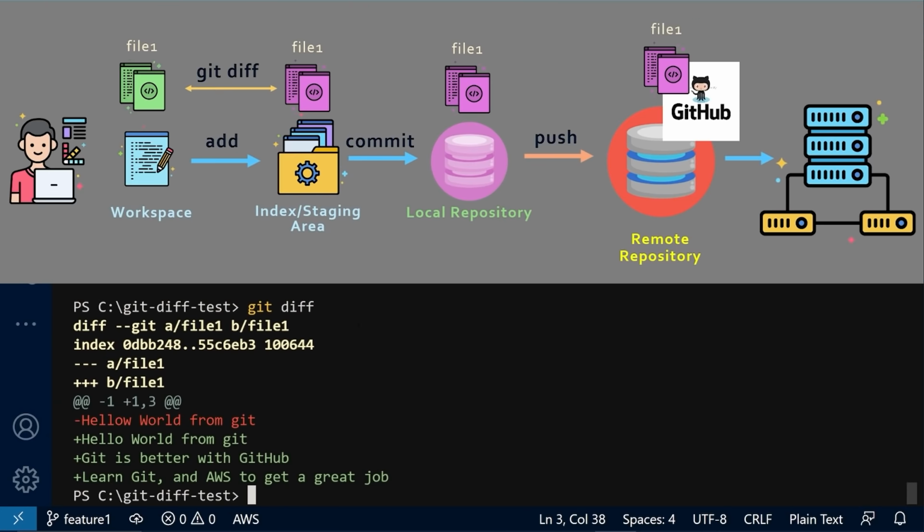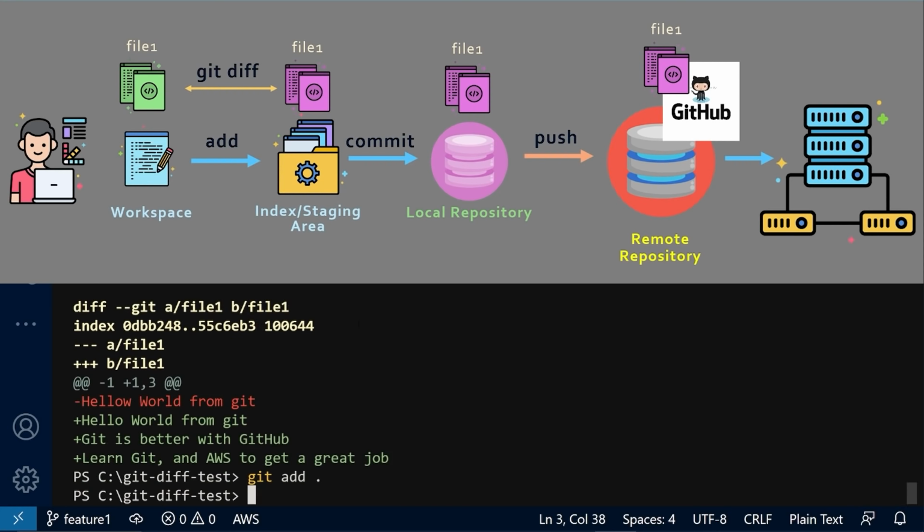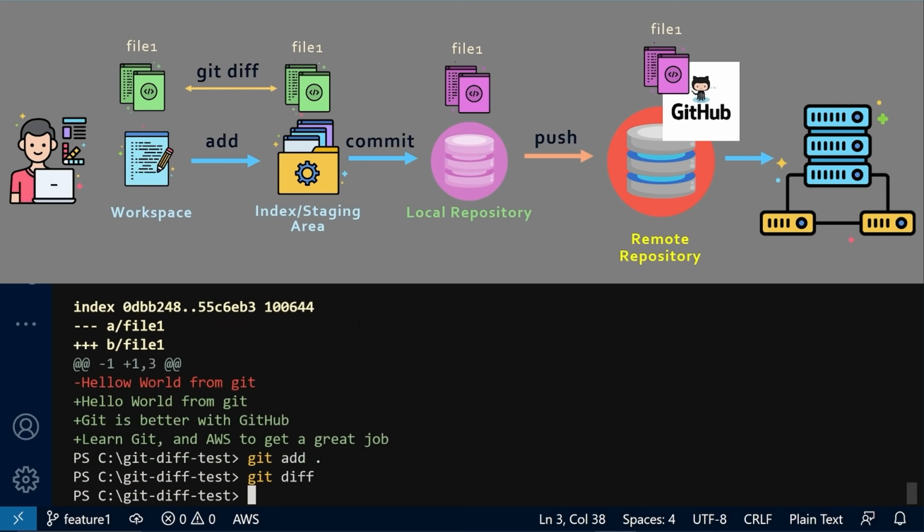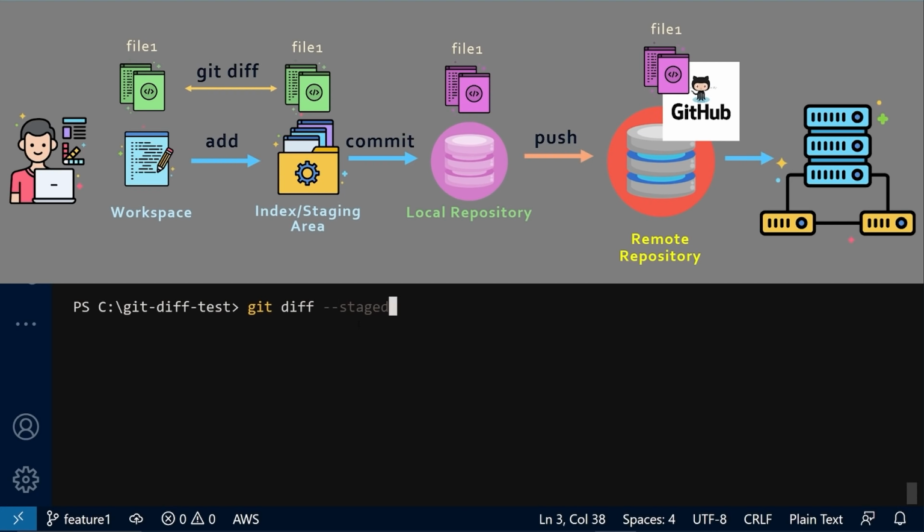Coming back to this file, we are happy with our changes, so I'm going to add this file to the staging area. So if I run git diff again, there should be no differences because the same file now exists in both the working area and staging area. As expected, there are no differences. Now to see the differences between the staging area and local repository, you run the command git diff --staged.